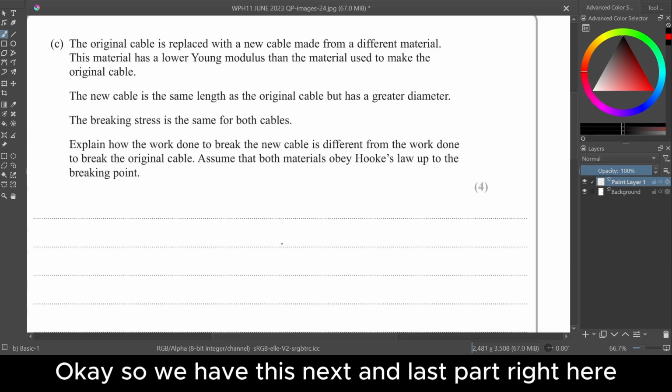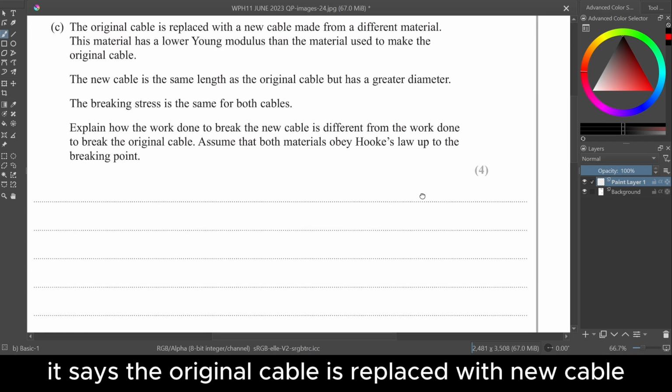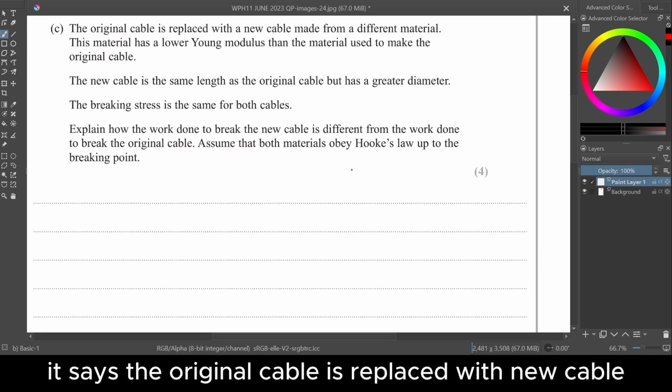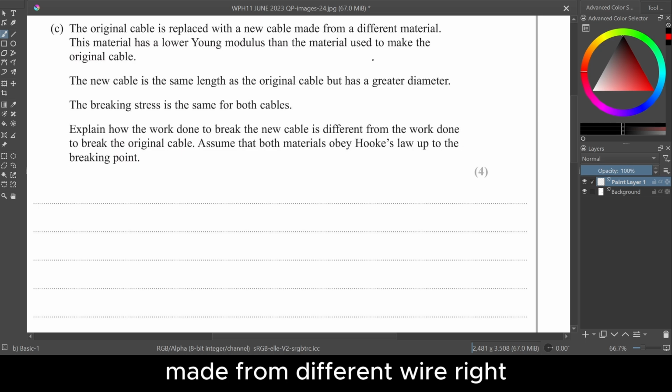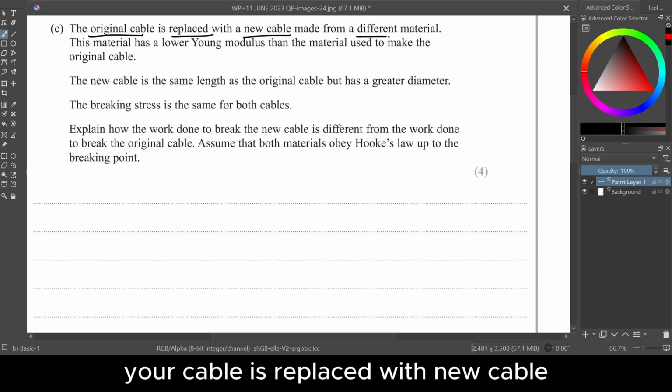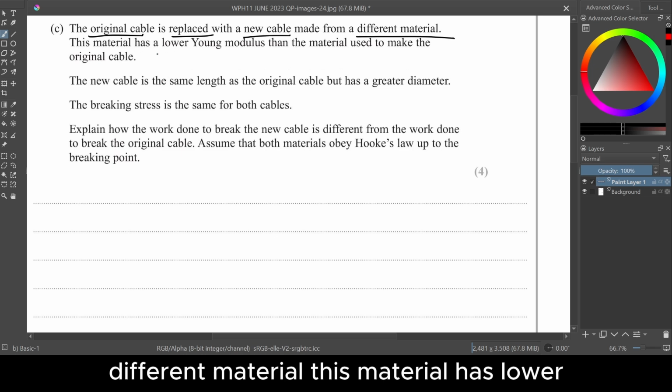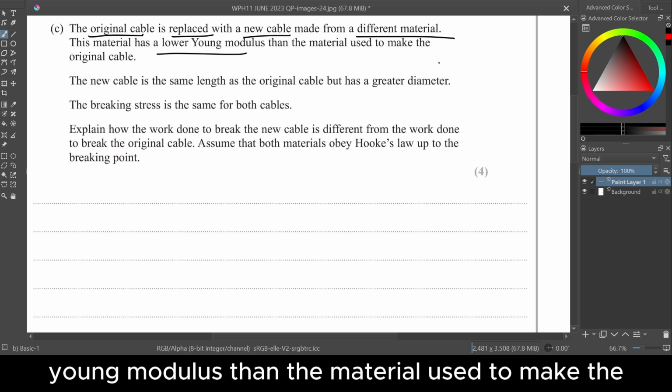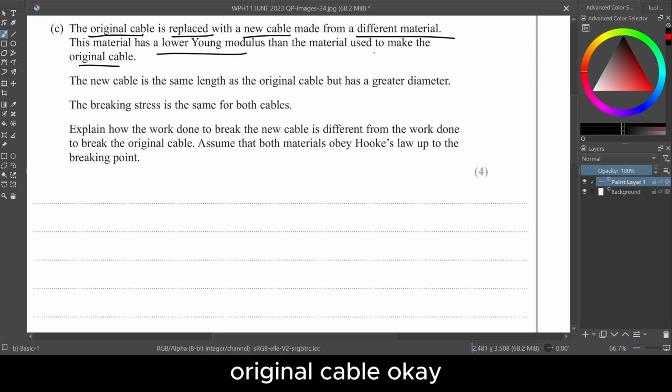Okay, so we have this next and last part right here. It says the original cable is replaced with a new cable made from a different wire. Highlight all the important points. Cable is replaced with new cable, different material. This material has lower Young modulus than the material used to make the original cable.